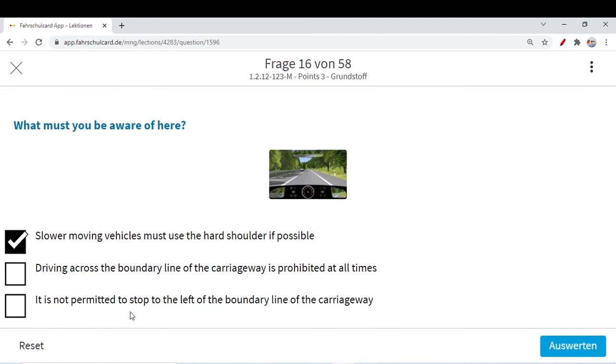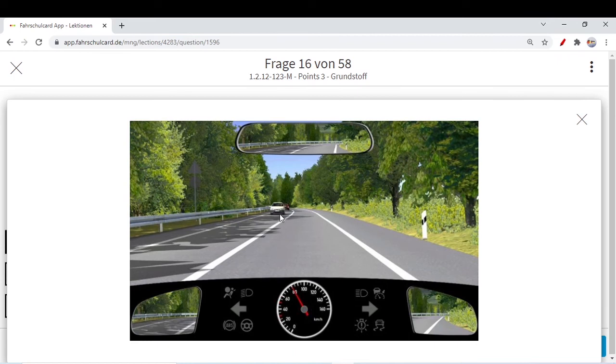It is not permitted to stop to the left of the boundary line of the carriageway. For sure you cannot stop. If the car is in this direction, for them the left side of the carriageway is this, and for us the left side of the carriageway is this. As we know, in the direction of traveling you are only allowed to stop on the right hand side, not on the left hand side of your traveling. Let's say you are traveling in this direction, and if you want to stop at the hard shoulder, then you come this way and then you stop here.